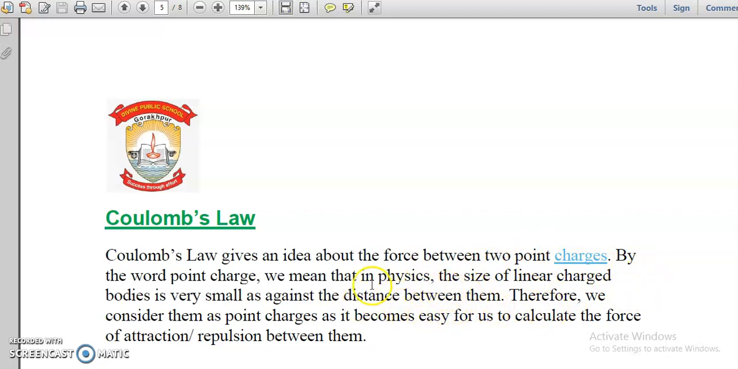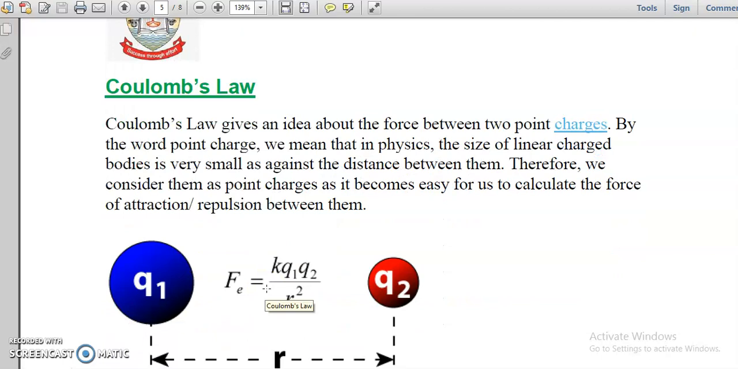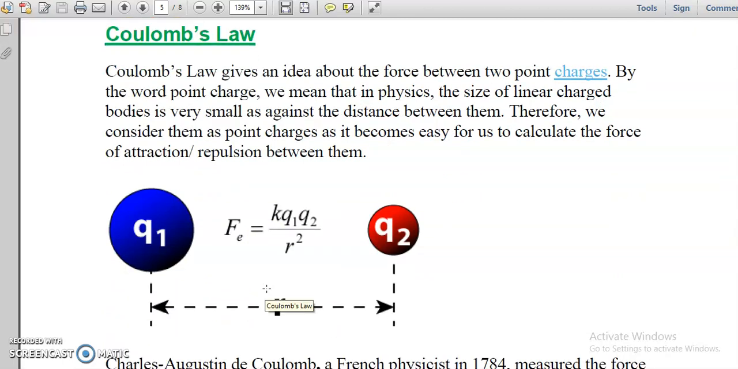Then these charges are said to be which kind of charge? Point charges. Therefore we consider them as point charges, as it becomes easy for us to calculate the force of attraction or repulsion between them. It means we can calculate the force of attraction or repulsion between two point charges, or also a multiple charge system, with the help of Coulomb's law.